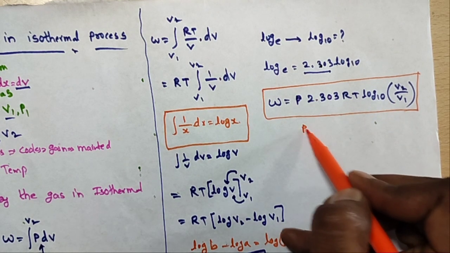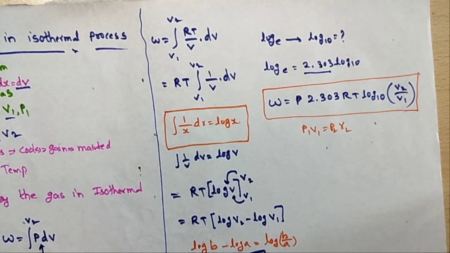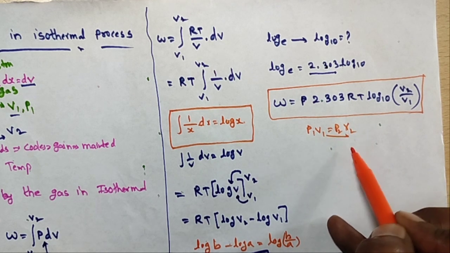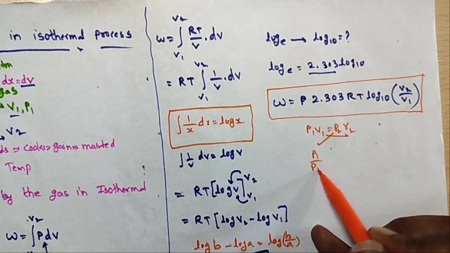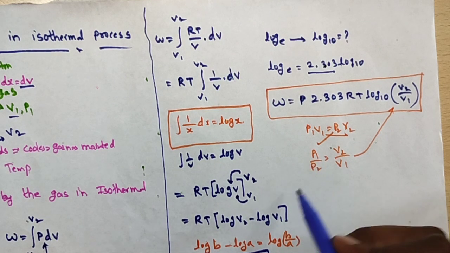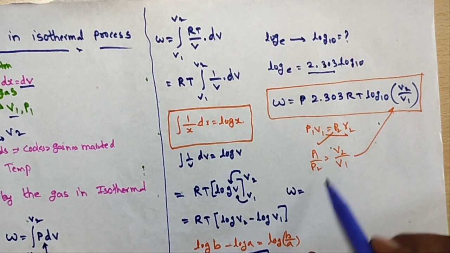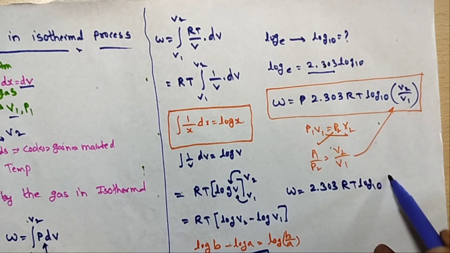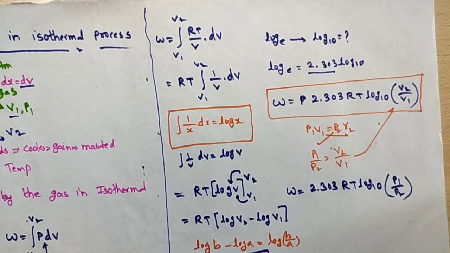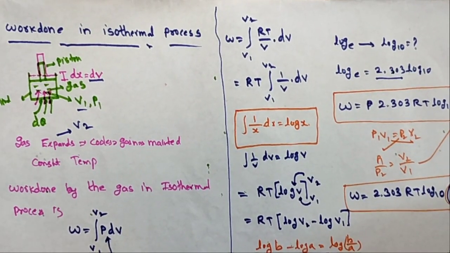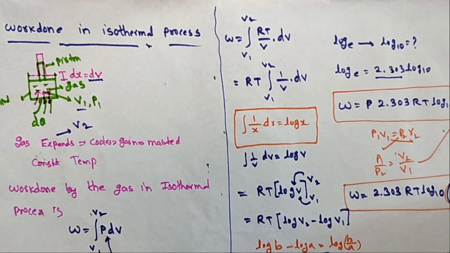Or here, by using P1 V1 is equal to P2 V2, since isothermal obeys Boyle's law, V2 by V1 is equal to P1 by P2. Now we substitute P1 by P2 for V2 by V1. So this is also another equation with respect to pressures: W equals 2.303 RT log base 10 P1 by P2. It is also the work done in the isothermal process, but in terms of pressure. So this is the derivation of the work done in the isothermal process.